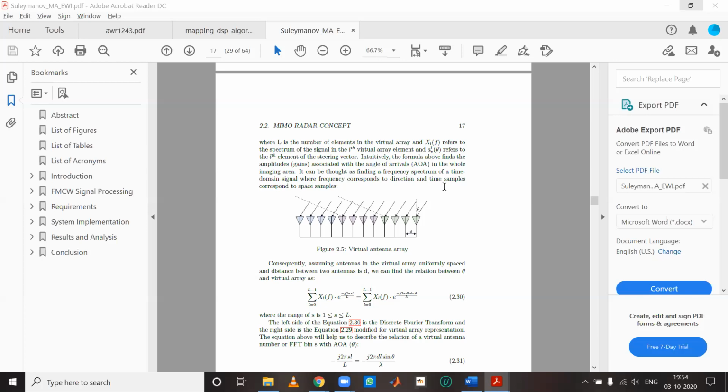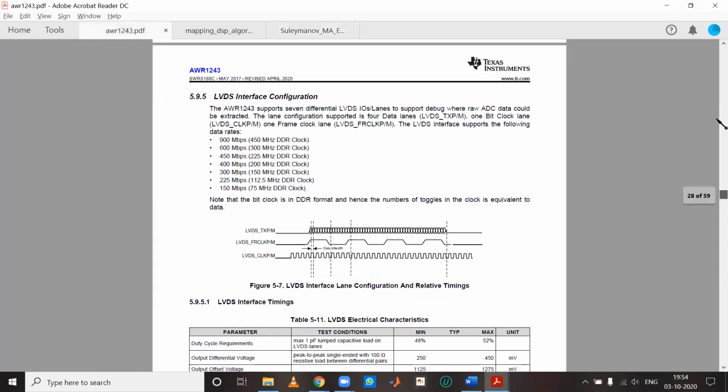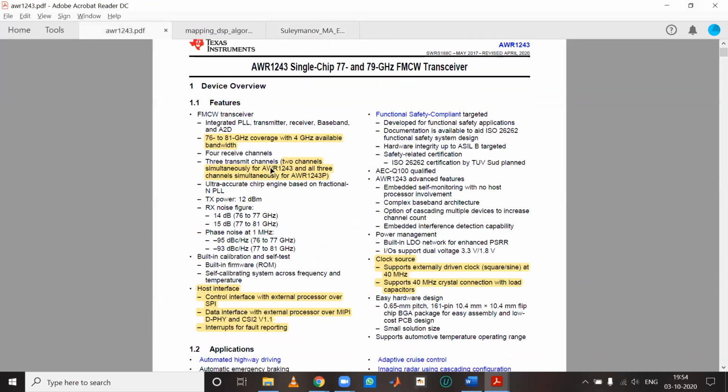Selective transmission is possible using this chip? Selective transmission, maybe it's possible, because there are two variants of this transceiver. The first one is AWR1243, in which only two channels can be used simultaneously, and the second one is AWR1243P, in which all three can be used.